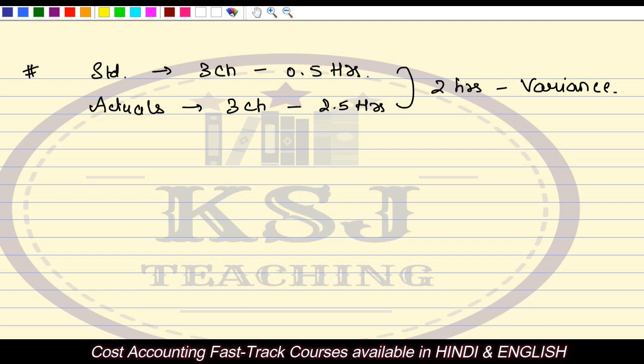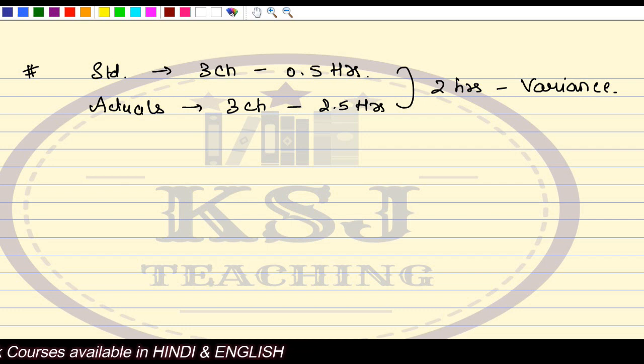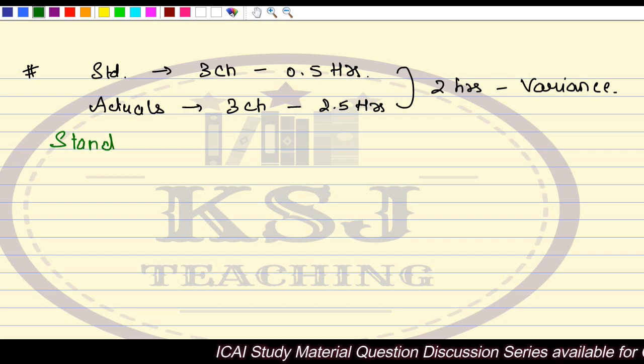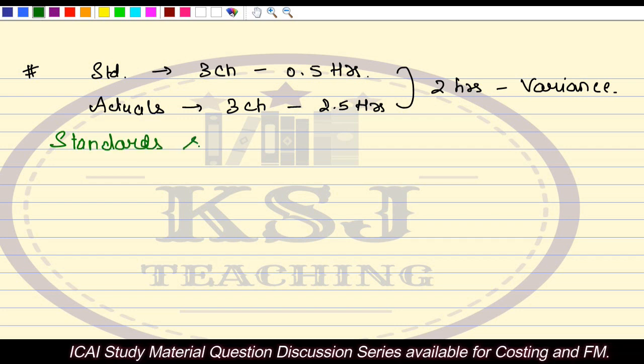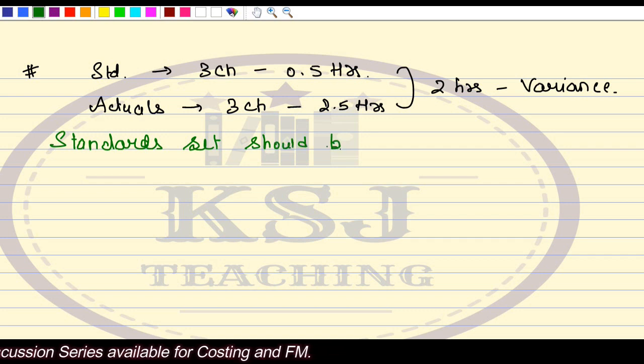So the very important thing is, whenever you are setting the standards, you should set realistic standards, right? The standards set should be realistic.